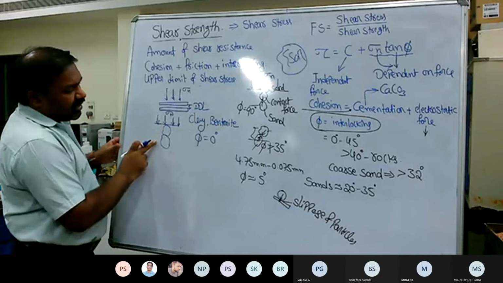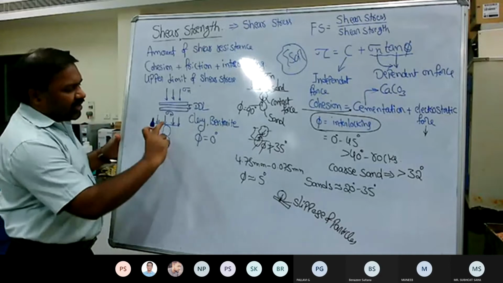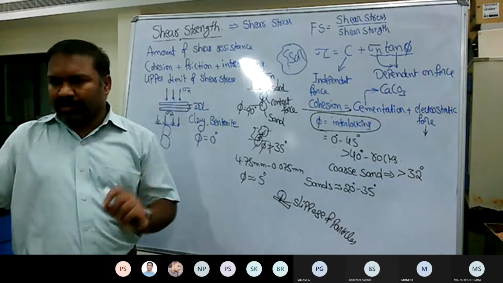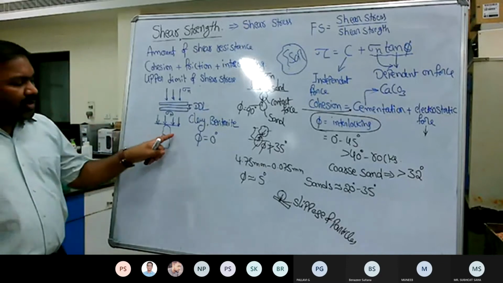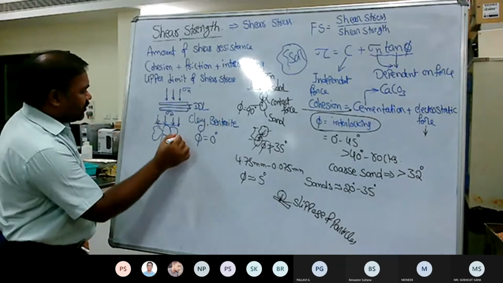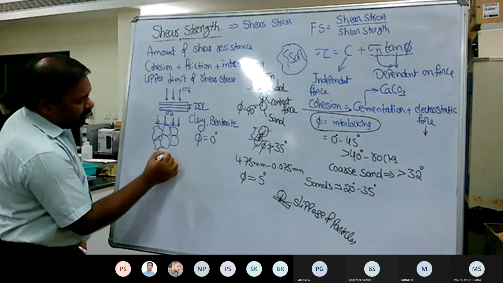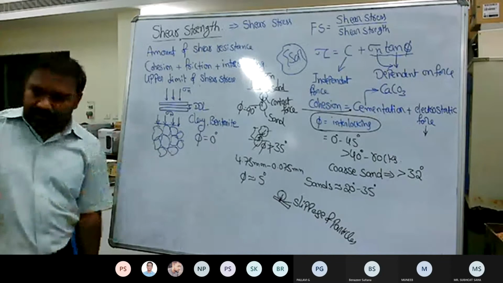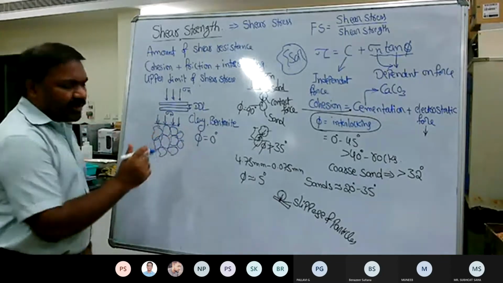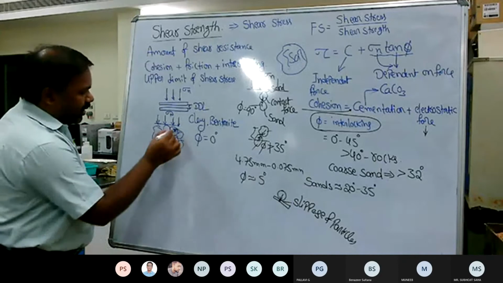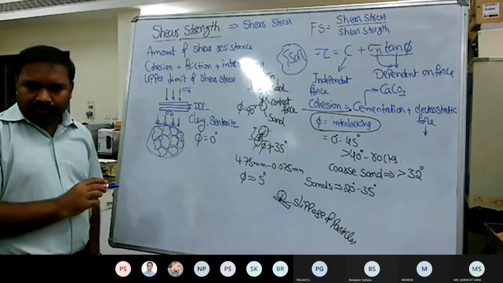Although these particles are granular, they still maintain the contact. That may not be possible with only two particles, but if you take some amount of soil mass and apply some normal force for a longer period, then they maintain some kind of intactness as a mass, as a certain volume.